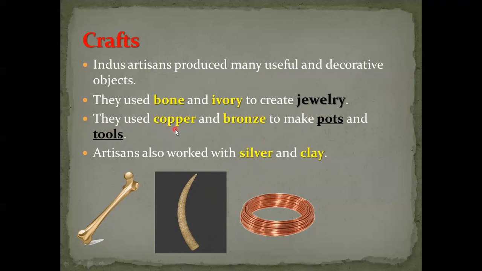They used copper and bronze to make pots and tools. Artisans also worked with silver and clay. Clay means mud mixed with dust and water, used to make old pots for drinking water or saving food.